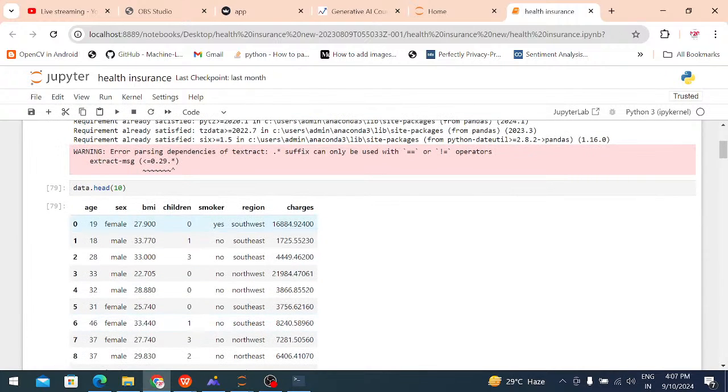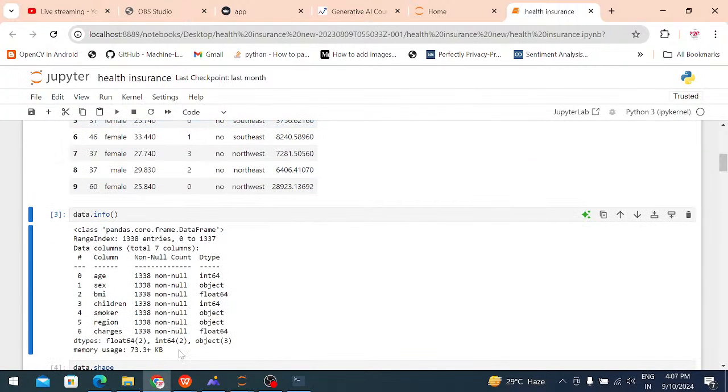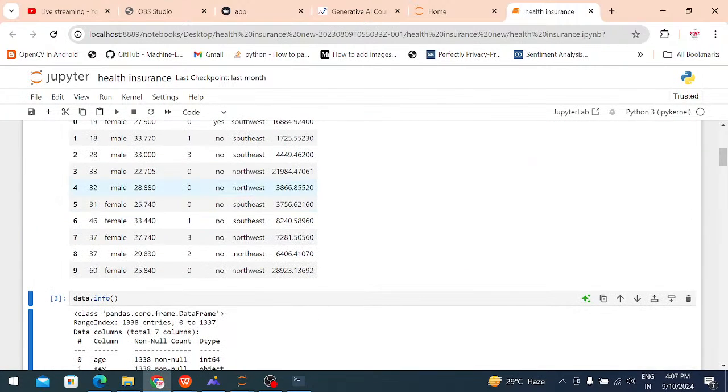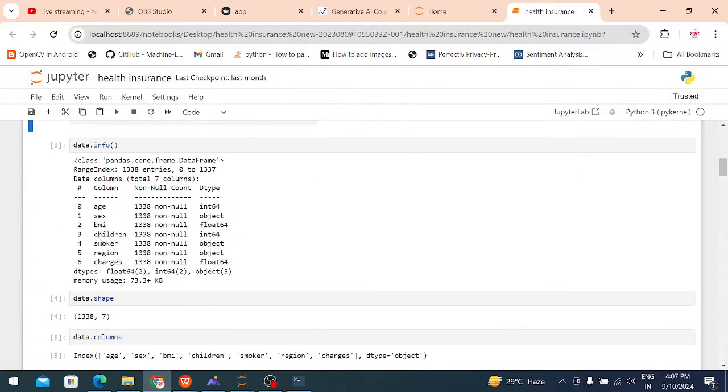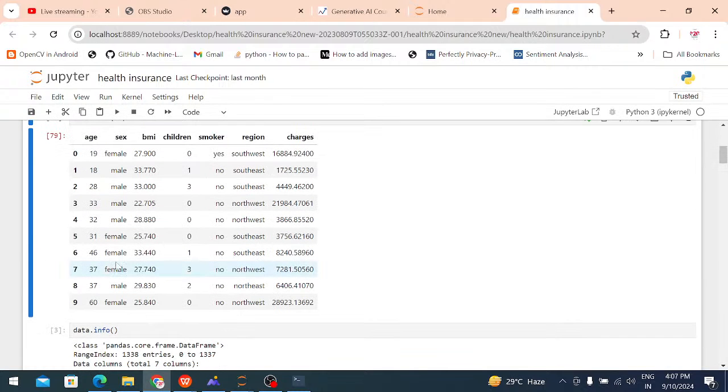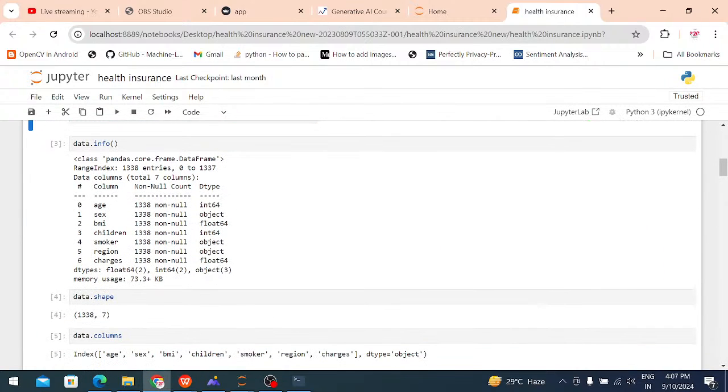In the above, sex is object, region also has object content, and smoker also, yes or no, is object content. In the above dataset, 3 object format columns are there, that's why I mentioned 3 objects. Integers, how many? One is children and one more is age, only 2. After that, float. Charges are float values and BMI also float values, that's why it's 2 float values. Memory usage: how much memory the dataset utilizes, this much memory we can utilize.